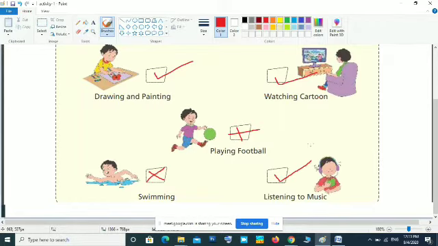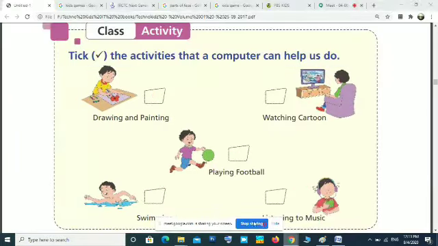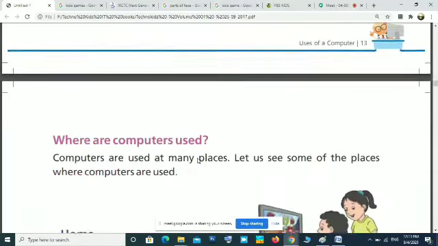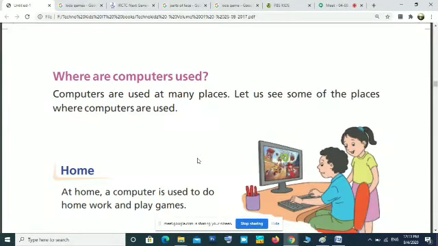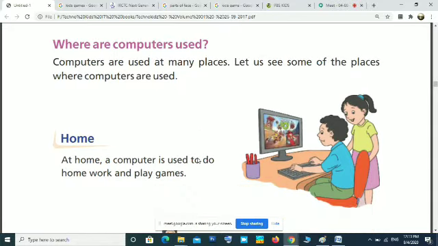Okay, now we are going to next part of that chapter. Where are computers used? And places where computers are used. Computers are used at many places, at many different areas. Let us see some of the places where computers are used. You can see some places where computers are used. First one,